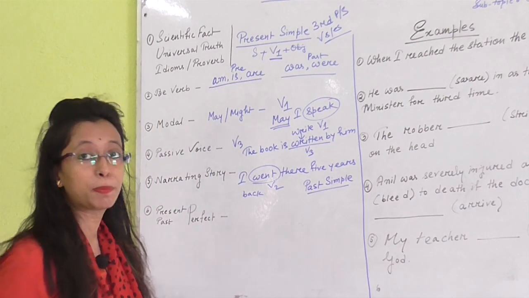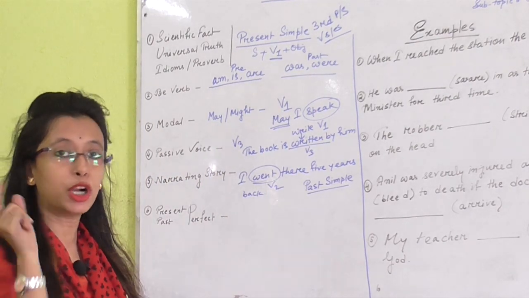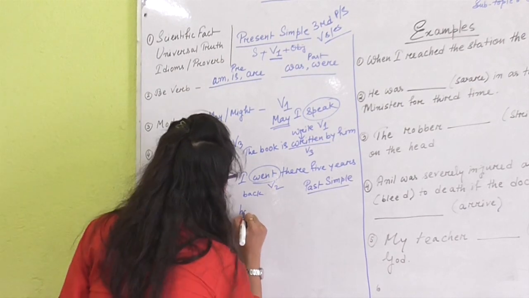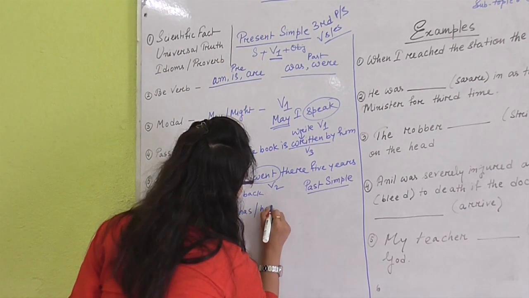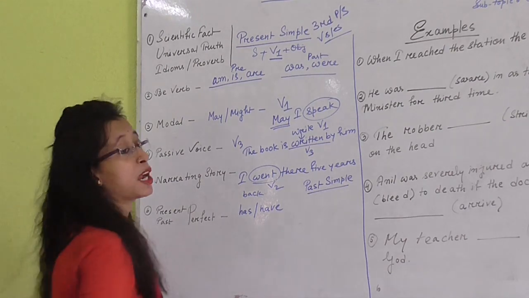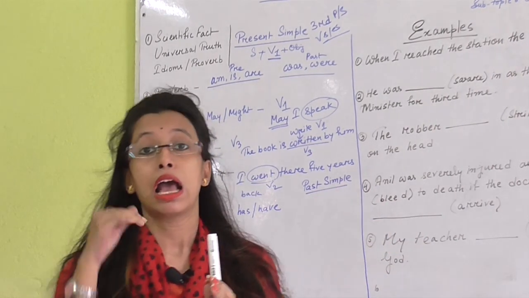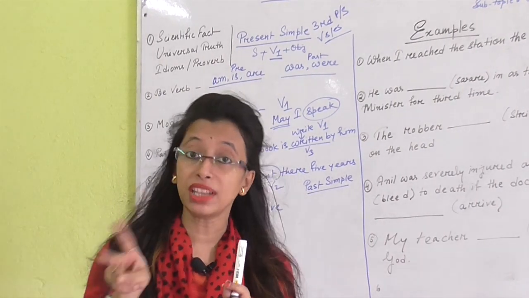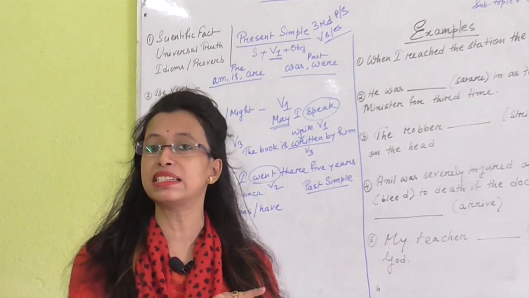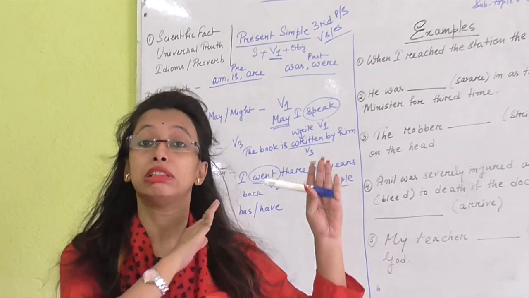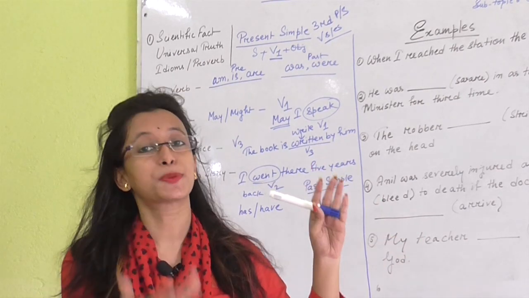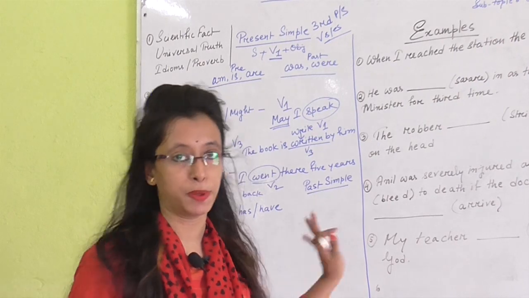And we all know present perfect starts with the helping verb has or have. And past perfect is used when two situations occur in the past, and between these two incidents, the one which happened first is explained by past perfect tense.